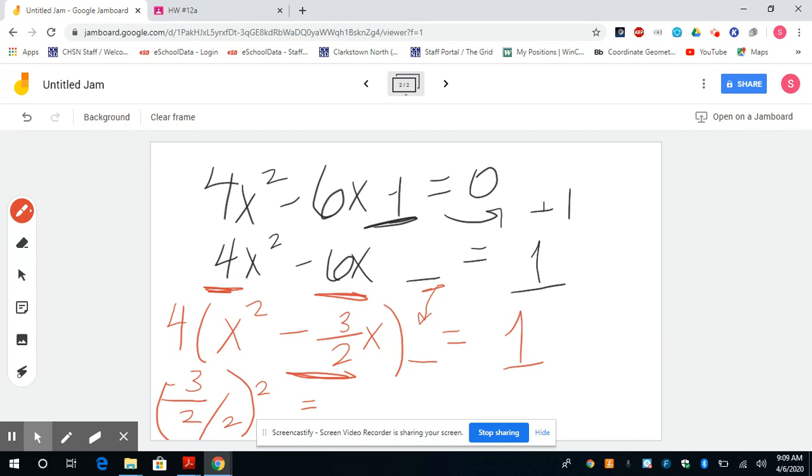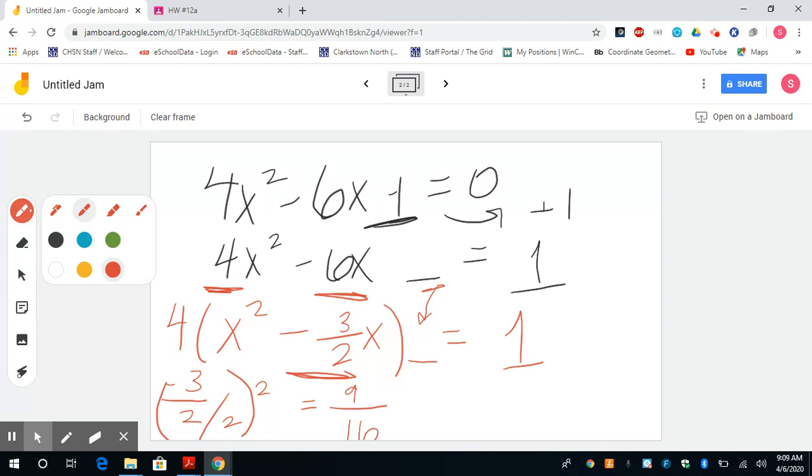So 3 divided by 2 is 1.5, and if you divide that by 2, you get 3 fourths, or 0.75, and then we have to square it. So we get 3 fourths squared. I'm going to leave it as a fraction just so it's not too messy. So we get 9 over 16.